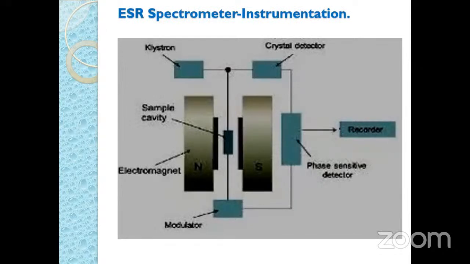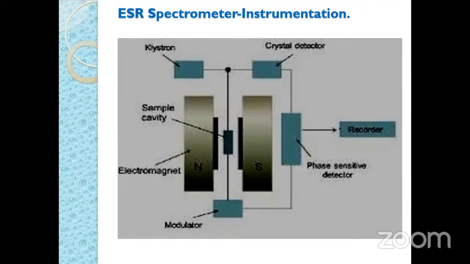In the ESR spectrometer, the electron spin resonance spectrometer, we consider that in NMR we have to use radio waves, and in case of the ESR spectrometer, we have to use microwave radiations. So this is a major difference. And in electron spin resonance spectroscopy, an unpaired electron is required, or we can say the species is in the paramagnetic form. Only a single electron is considered in the electron spin spectrometer.